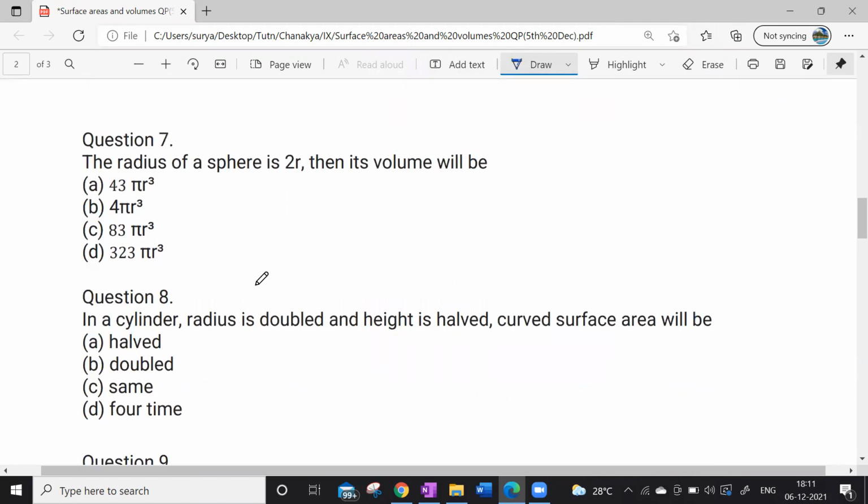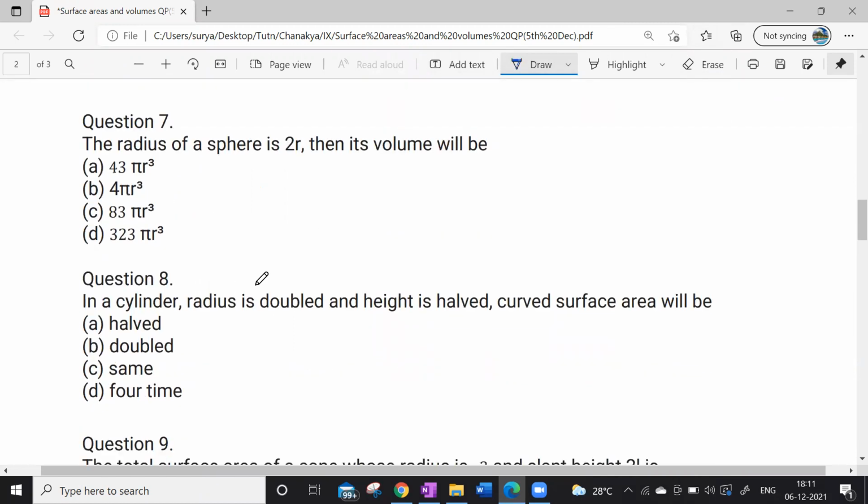Seventh question. The radius of the sphere is 2r. Then what will the volume be? Very simple. So option 32 by 3 pi r square, sir. What I have changed this to is 4 by 3. This is 8 by 3. 32 by 3. So tell me, how 32 by 3?